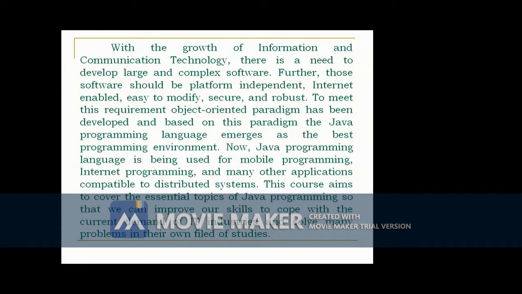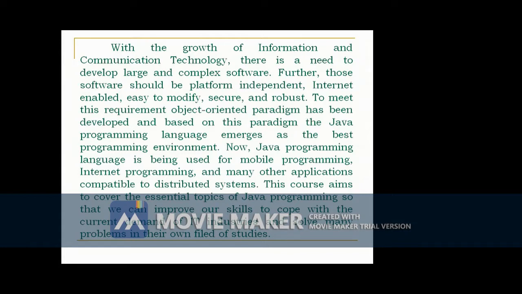With the growth of information and communication technology, there is a need to develop large and complex software. Further, those software should be platform independent, internet enabled, easy to modify, secure, and robust. To meet this requirement, the object-oriented paradigm has been developed, and based on this paradigm, the Java programming language emerged as the best programming environment.